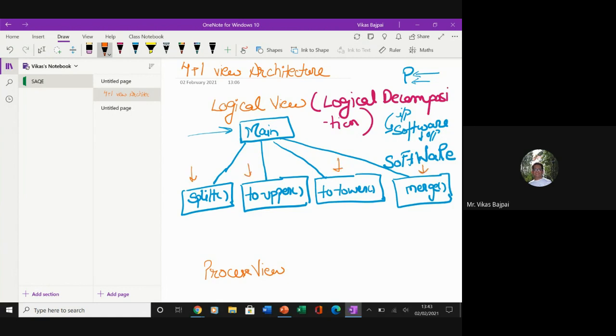And further, I can work on it, I can work on it, I can work on it, and I can work on it. So it is the logical decomposition of the entire project or this entire software product.